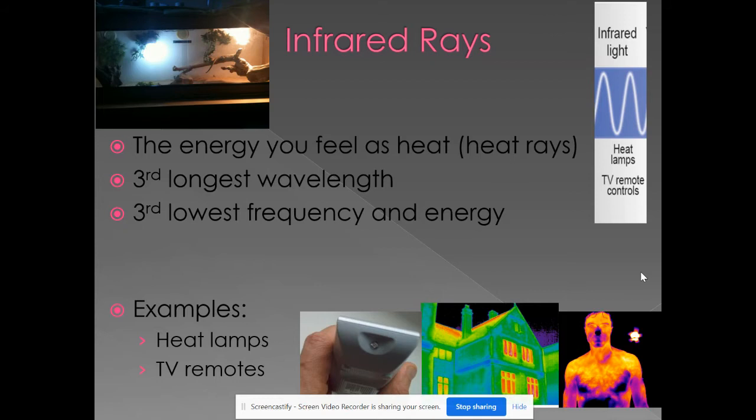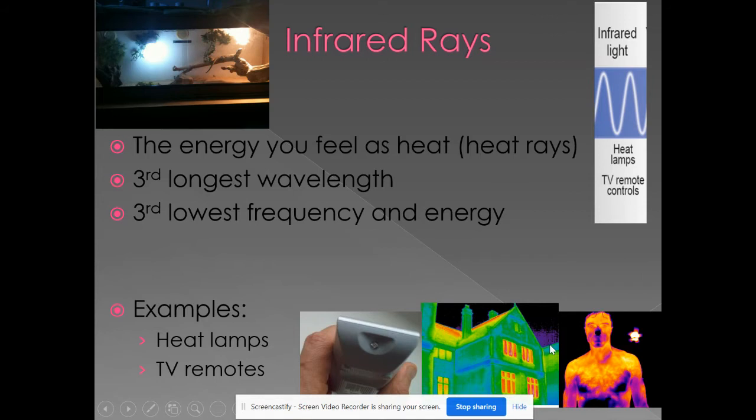Infrared waves get a little bit more interesting. Infrared rays are the energy that you feel as heat. Again, we can't see these. So far, none of these waves can we see. These are waves that we feel as heat. These are the third longest wavelength, our third lowest frequency, and our third lowest energy. These are things like heat lamps. TV remotes use infrared rays to send signals.